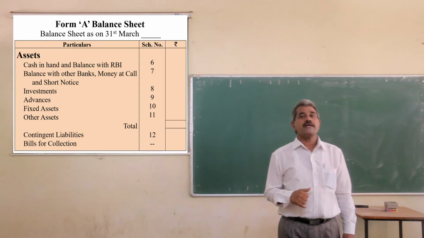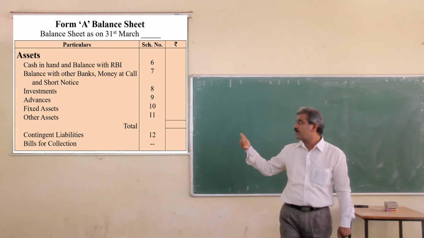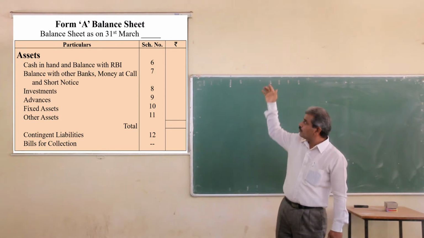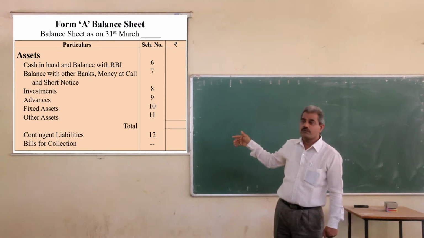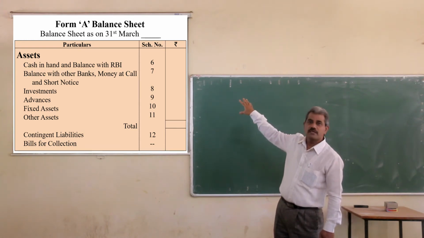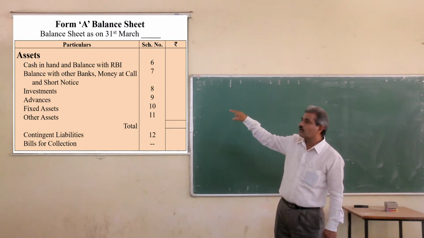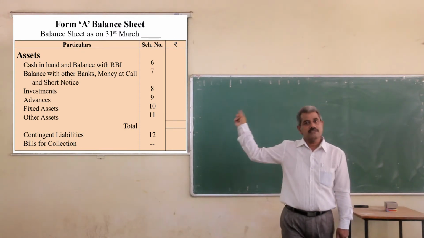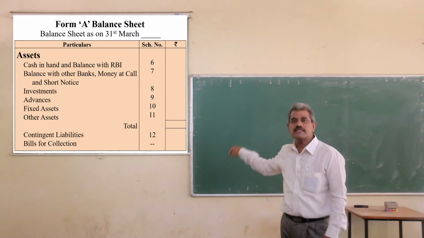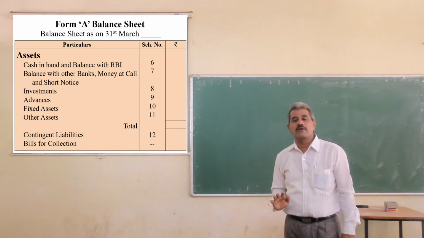Besides, we have to give some information, that is contingent liability and bills for collection. For this purpose we will prepare schedules also, for each and every heading of the assets. Cash in hand and with RBI, schedule 6; balance with other banks, schedule 7; investment 8; advances 9; fixed assets 10; other assets 11; as well as contingent liability 12.